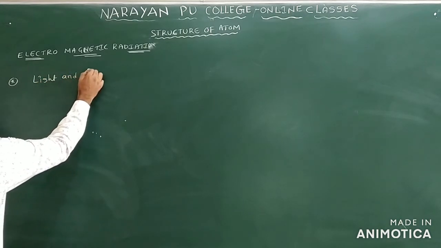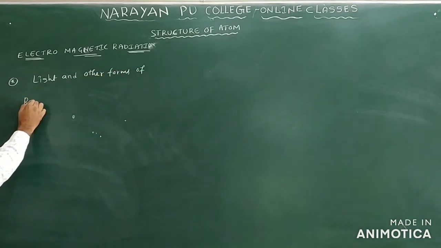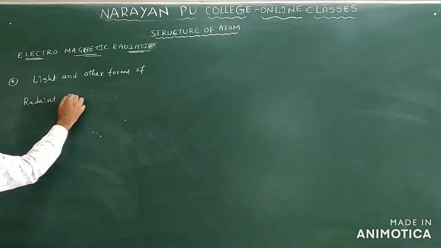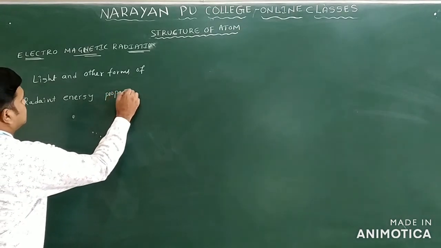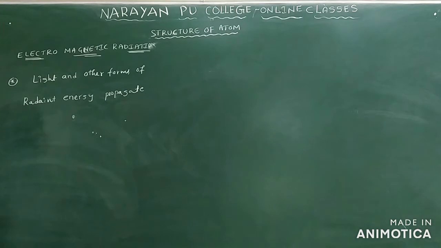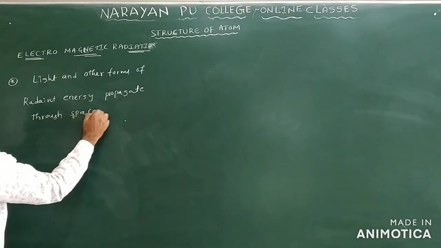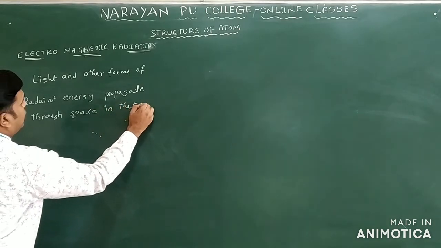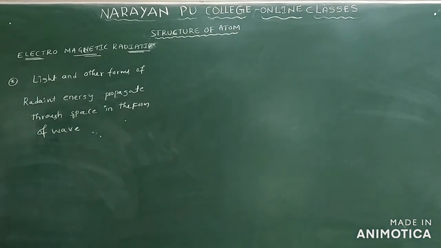Light and other forms of radiant energy propagate through space in the form of waves only. So what is electromagnetic radiation?